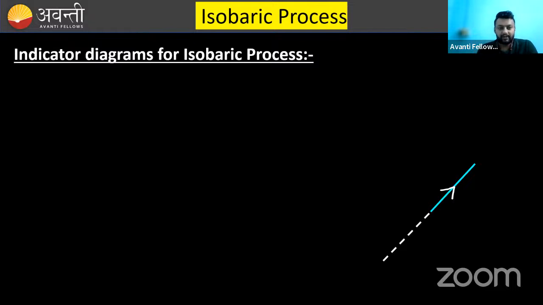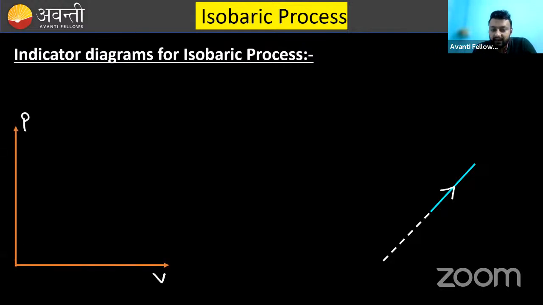Next thing is the indicator diagram for the isobaric process. You know that there are three types of indicator diagram. One is the PV diagram, pressure volume. If I draw the pressure volume diagram, pressure remains constant, that means the line should be like this. In this complete line, pressure is constant. At all these points, pressure remains constant. I think it is clear. So this is the graph of isobaric process.